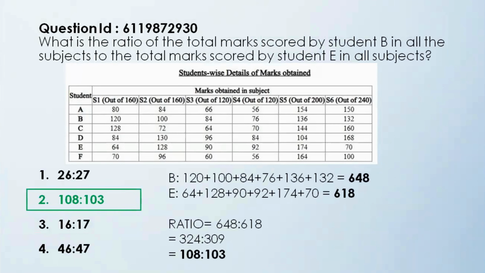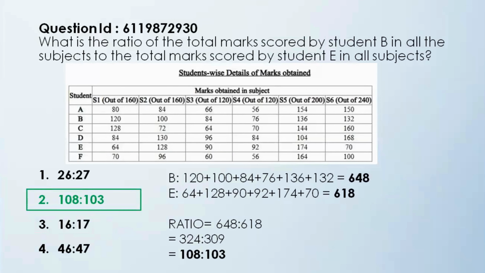Correct answer is option 2, that is 108 is to 103. If you add up all the marks of student B, you will get 648. If you add up all the marks of student E, you will get 618. So the ratio is 648 is to 618. Don't get scared by seeing the numbers. Start with simple divisions.